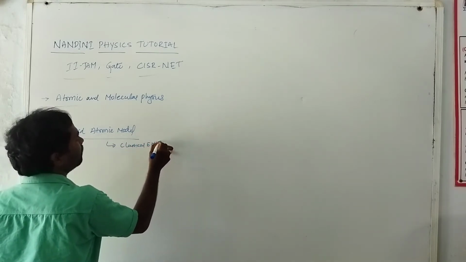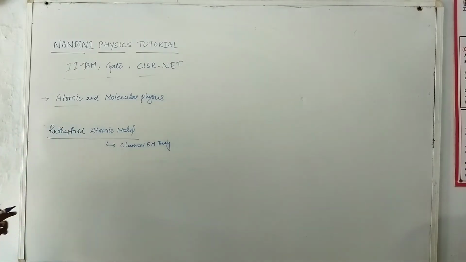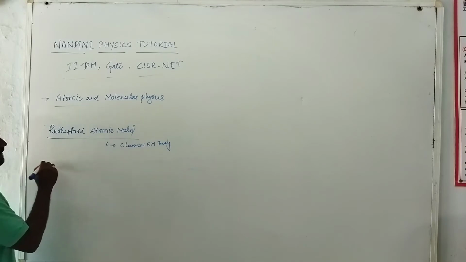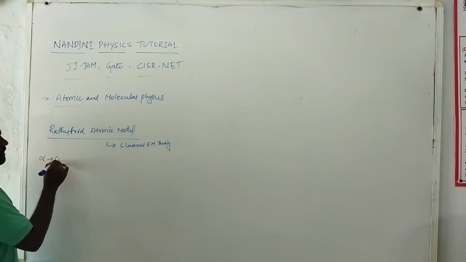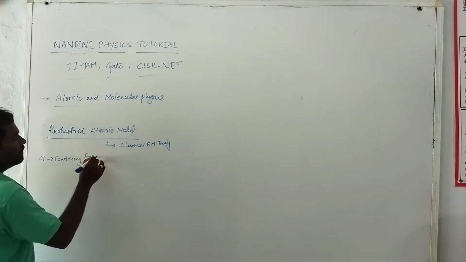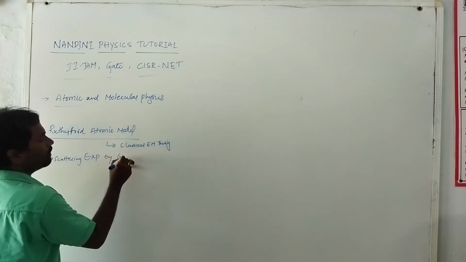He was conducting an experiment, the alpha scattering experiment by gold foil method.